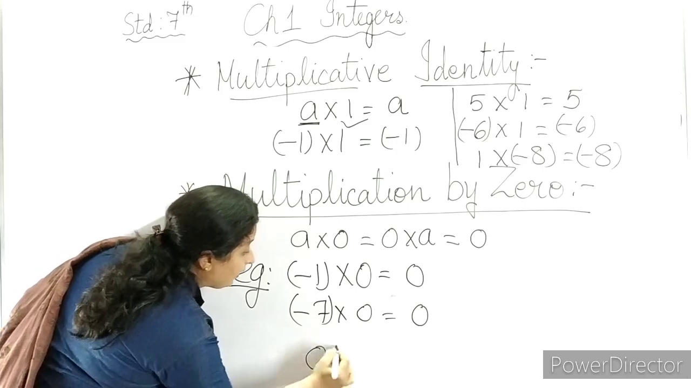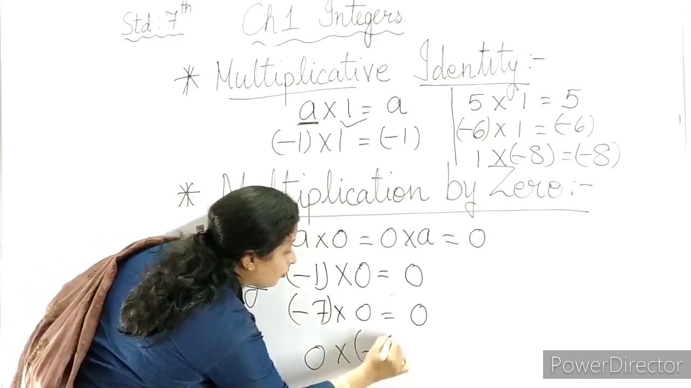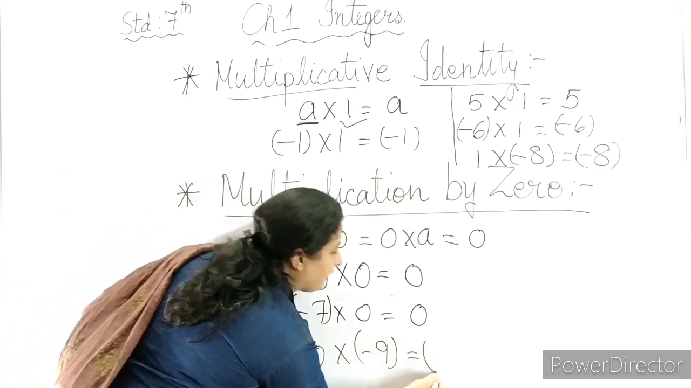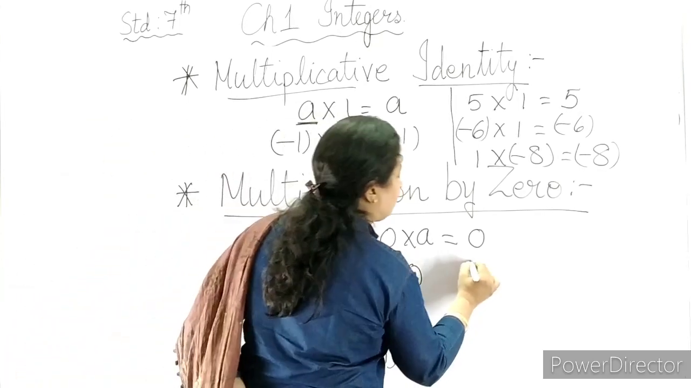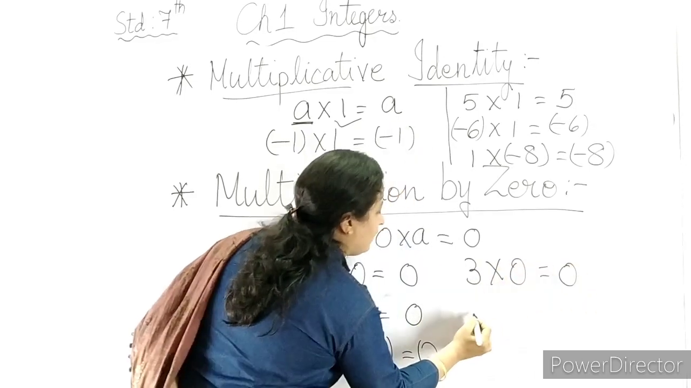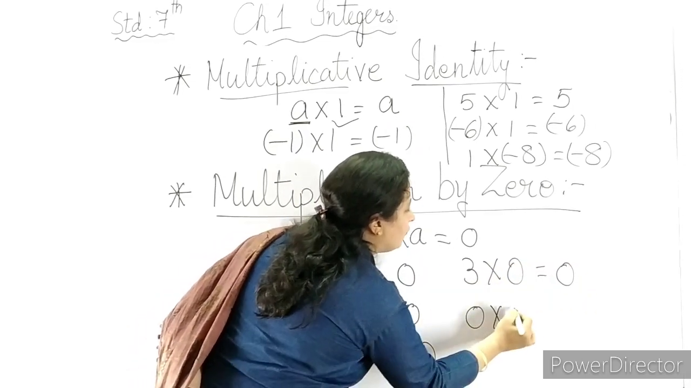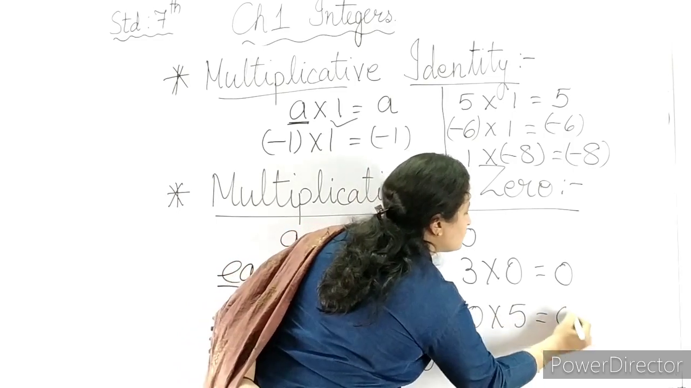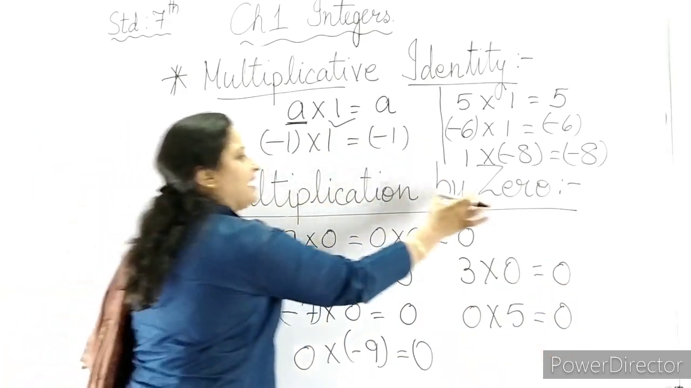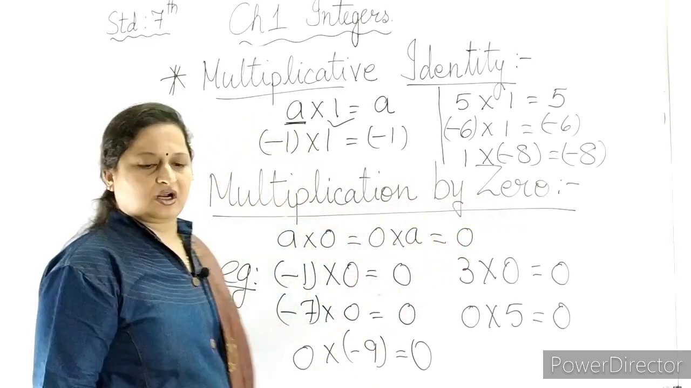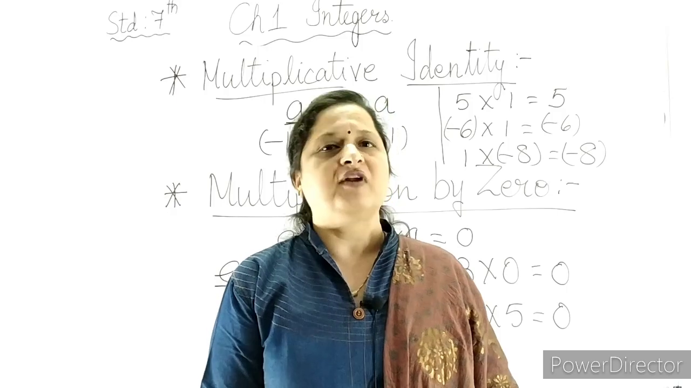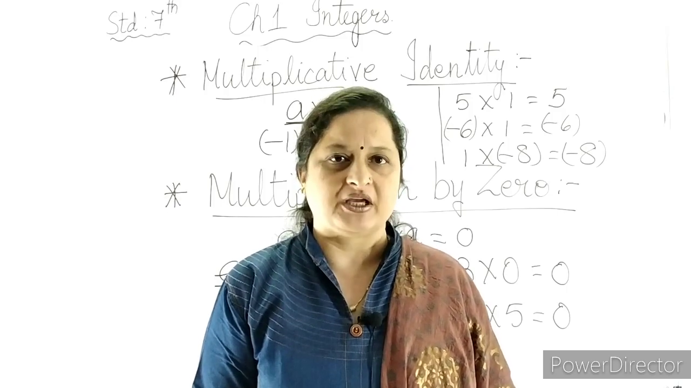If I take 0 into minus 9, what will the answer be? Minus 9? 9. Again 0. If I take 3 into 0, the answer comes to 0. If I take 0 into 5, the answer comes to 0. So we can say that multiplication by 0 of an integer comes to 0. Now we will see different properties of multiplication.